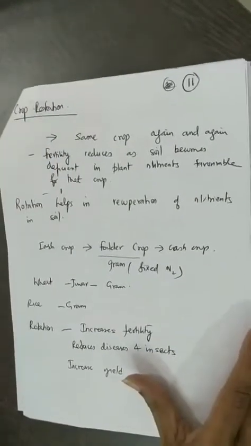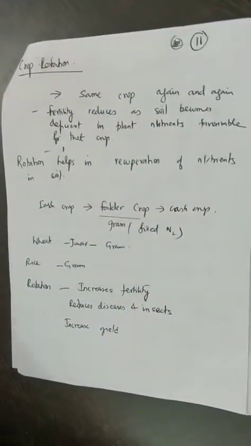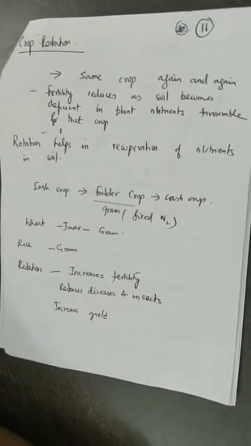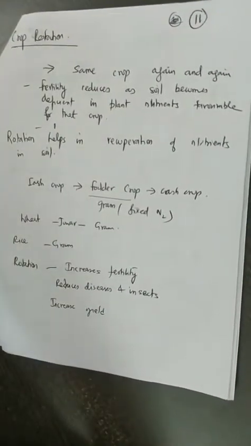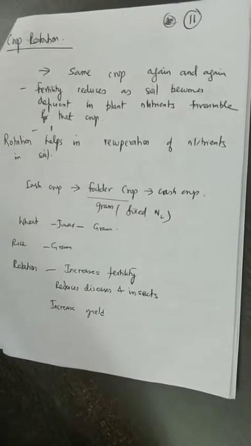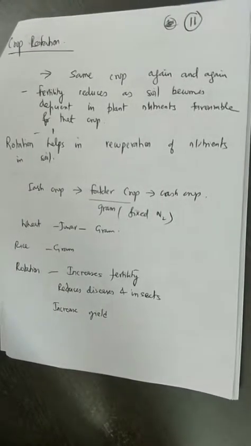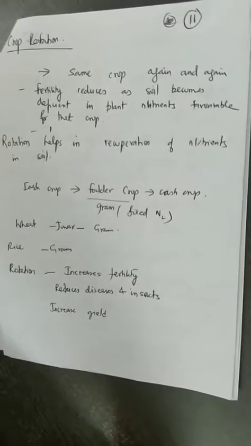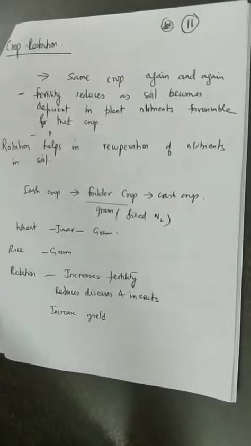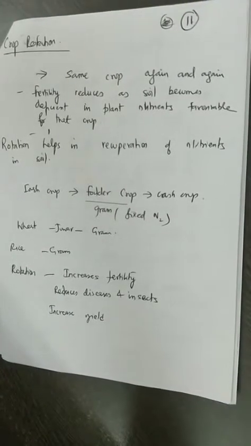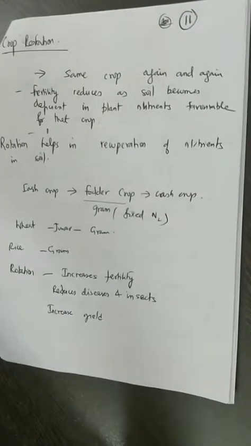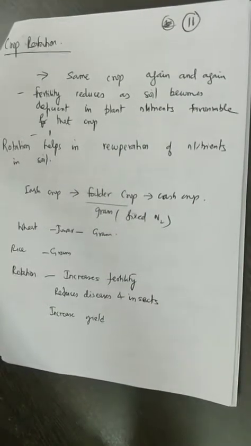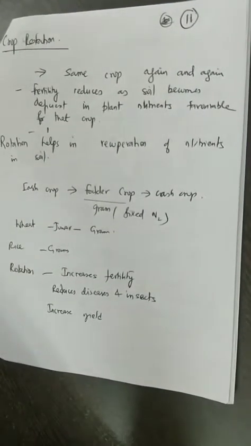Now coming to another concept, crop rotation. Crop rotation is a concept where you keep on rotating the crops grown in a given field or a given farm. Why should the same crop be avoided? If the same crop is grown again and again, the soil is going to lose its fertility or the nutrients which support that particular crop. So obviously the plants will be deficient in those nutrients and may not be able to yield properly.